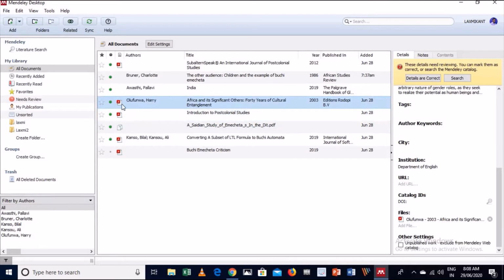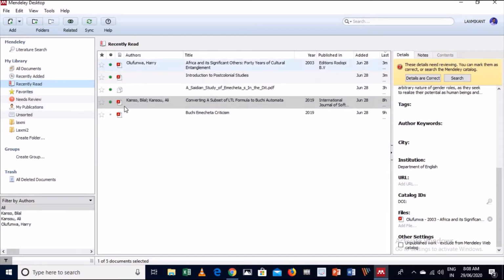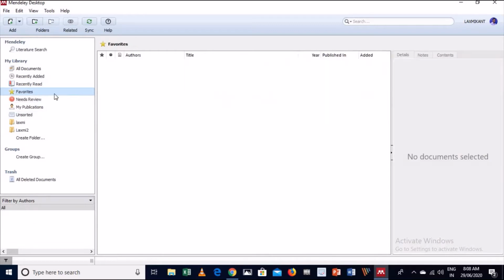So let me do something again. Suppose you can see in the next option, recently added. So these options I have just added here. Again, you can find the recently read materials in your library. Again, you can add the favorite.